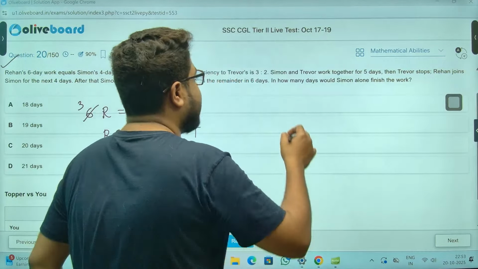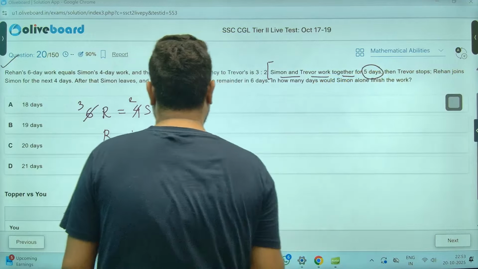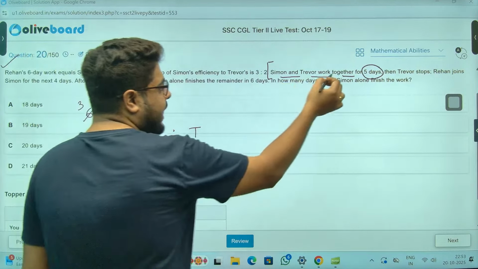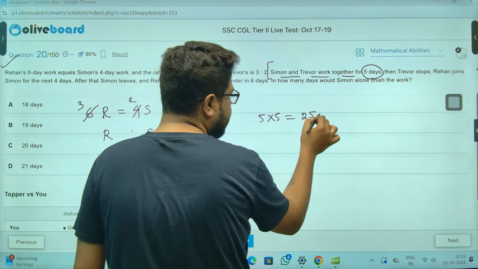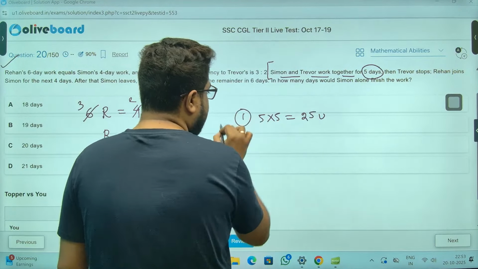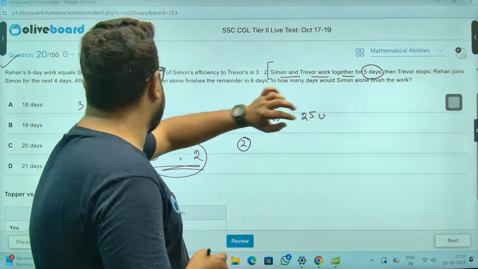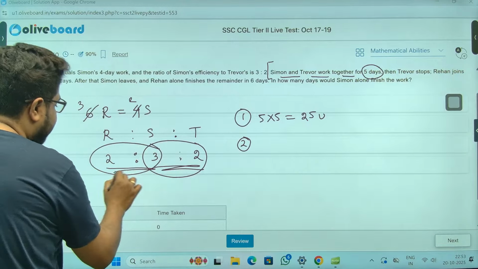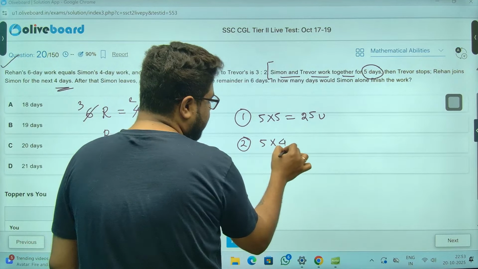Now let's start with the story. Simon and Trevor work for 5 days. Simon and Trevor are doing 5 units every day. So in 5 days they will do 5 into 5, 25 units. Right? Now, second, sir. Trevor stops. Trevor is gone. Rehan joins Simon. Rehan and Simon are now doing again the same 5 units for the next 4 days. So they will complete 5 into 4, 20 units.